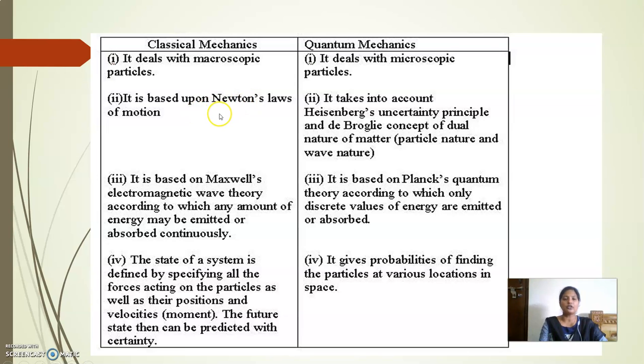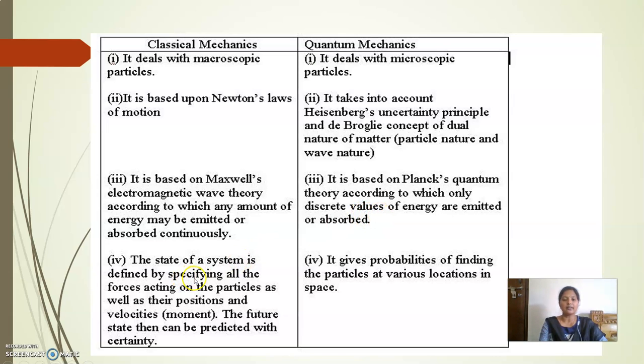Second point, classical mechanics is based upon Newton's laws of motion, taking the equation F equals ma. In quantum mechanics, the Heisenberg uncertainty principle and de Broglie gave the concept of dual nature of matter, considering particle nature and wave nature. Third point, in classical mechanics, Maxwell's electromagnetic wave theory said that the energy emitted or absorbed is continuous. Now in quantum mechanics, Planck's quantum theory said that the energy emitted or absorbed is a discrete value. That is, energy is quantized, called quantization of energy.